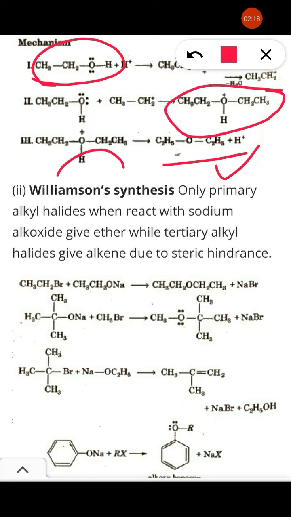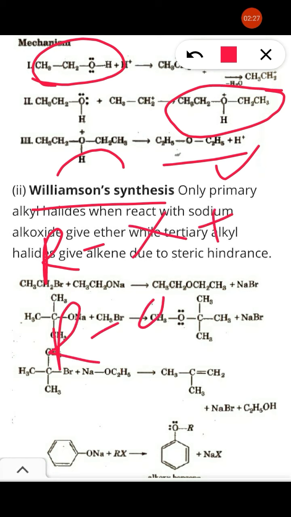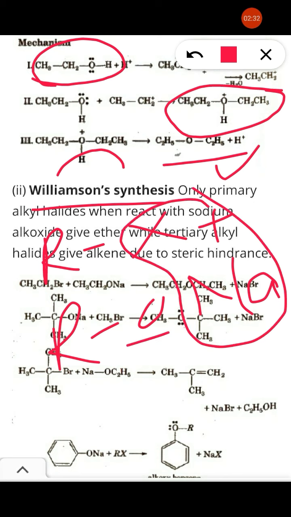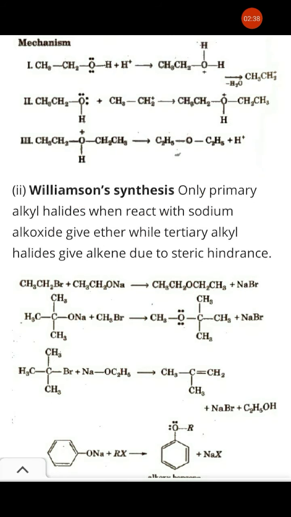Now also Williamson synthesis is given. So simply, Williamson synthesis is that alkyl halide reacts with sodium alkoxide, RONa. So here NaX is given out, ROR is formed, that is the ether, ROR. This is the simple method of Williamson synthesis of ether.